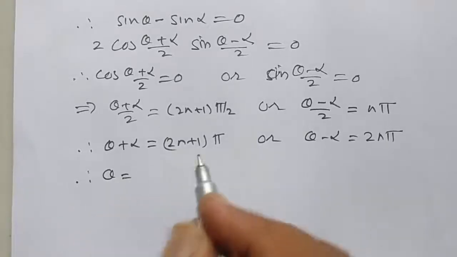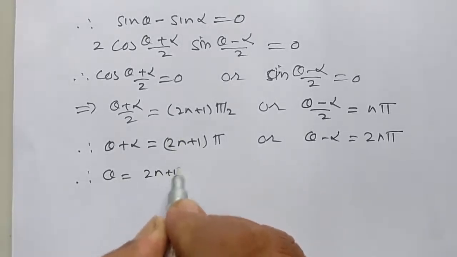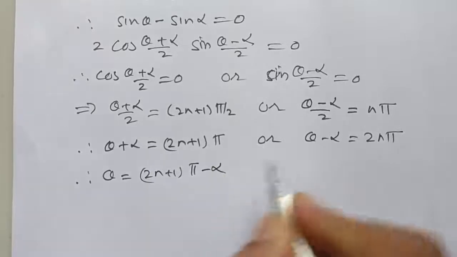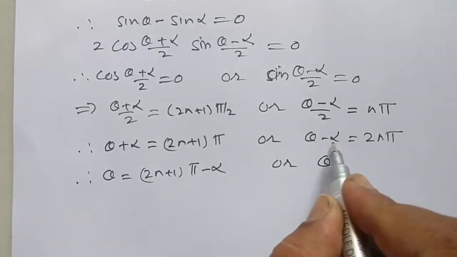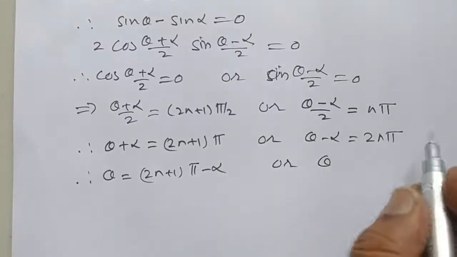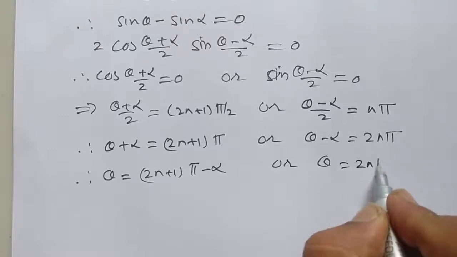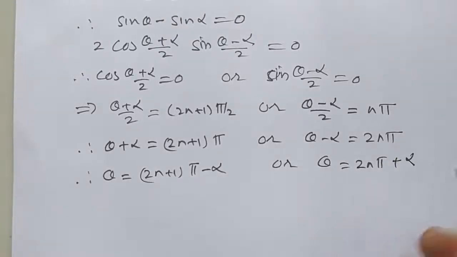Therefore, theta is equal to twice n plus 1 into pi minus alpha, or theta, taking alpha to the right hand side, is equal to twice n pi plus alpha.